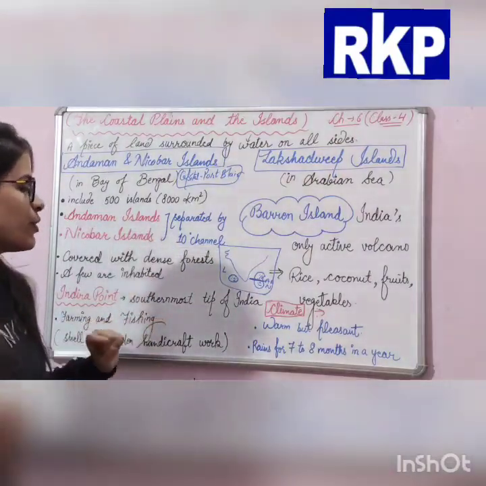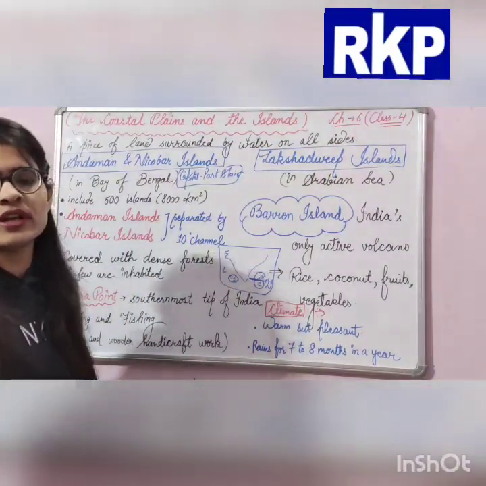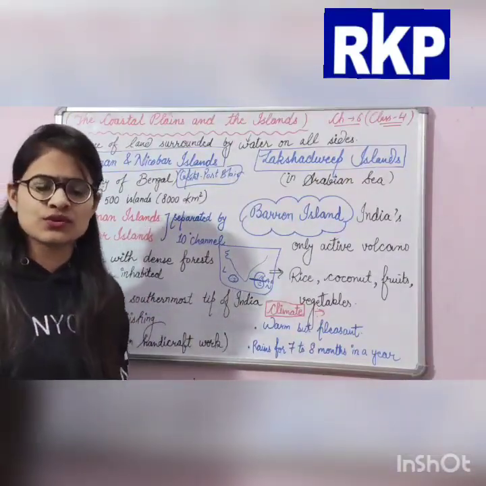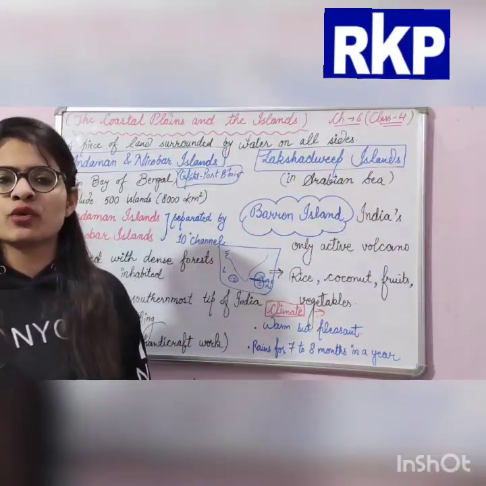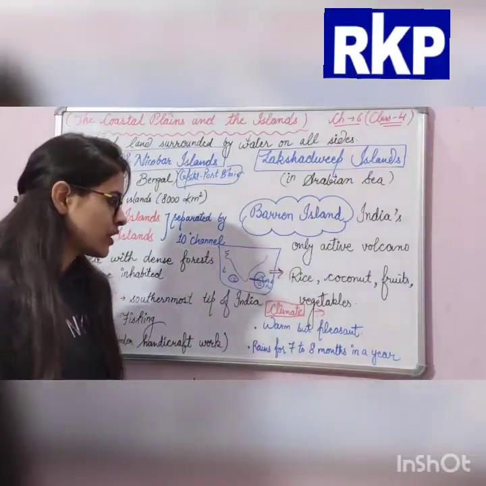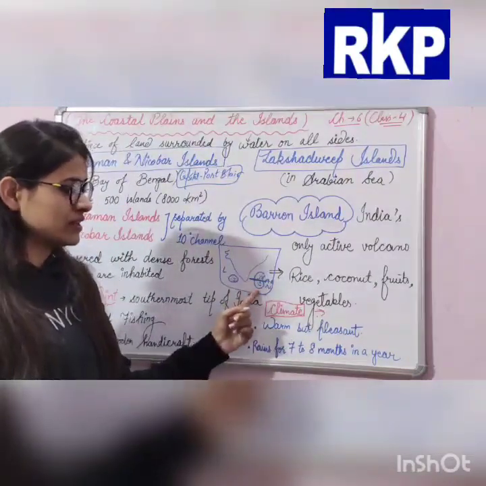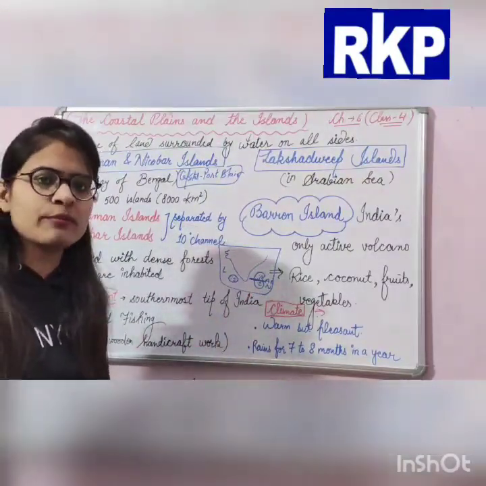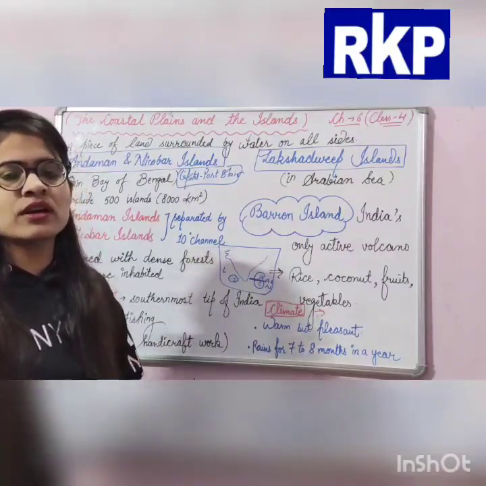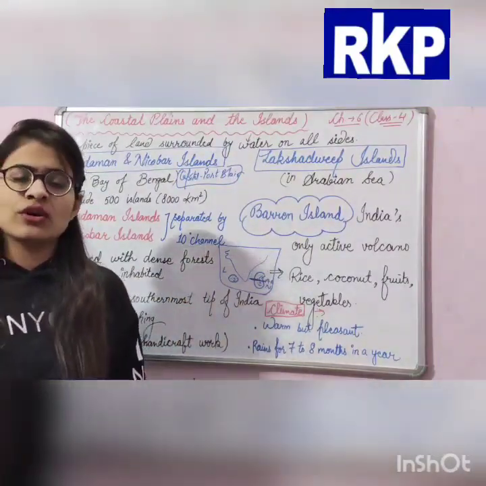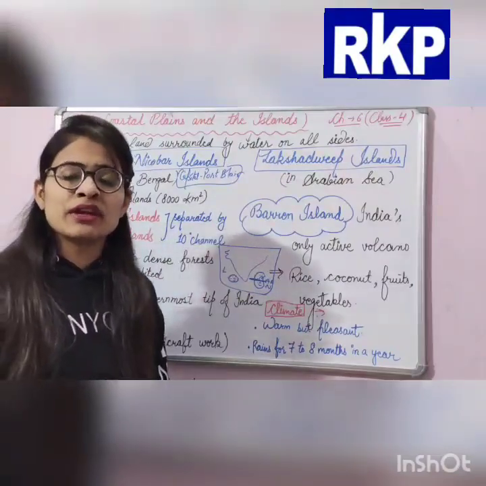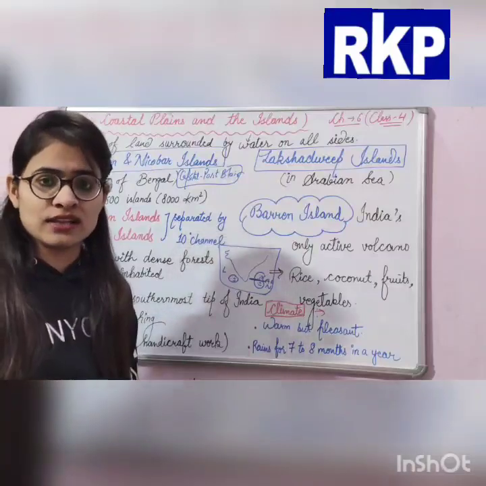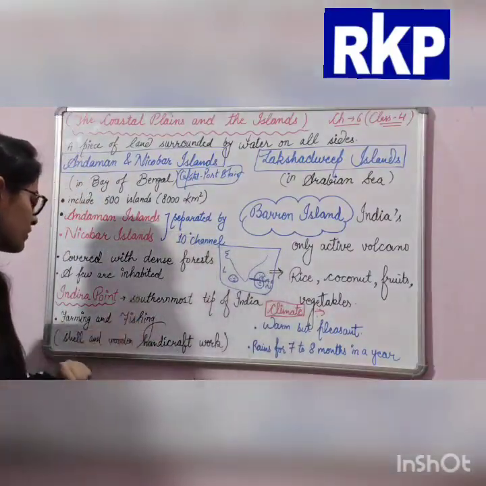Now here is a point that is called Indira Point. I think you have heard about it also: the southernmost tip of India is called Indira Point. Here Indira Point is located. But in earlier times, many years ago, it was known as Pygmalion Point. Okay, Pygmalion Point, but now it is known as Indira Point.